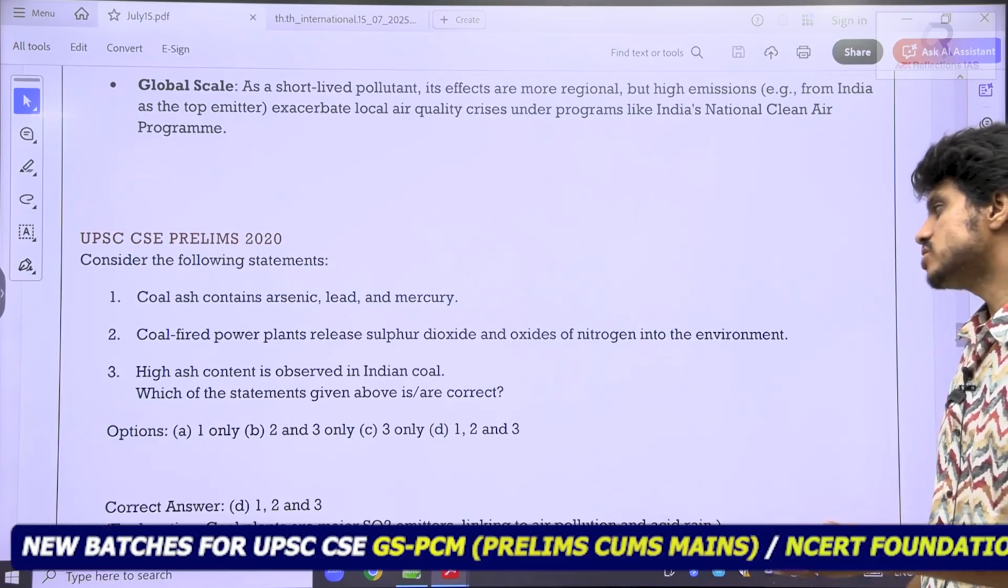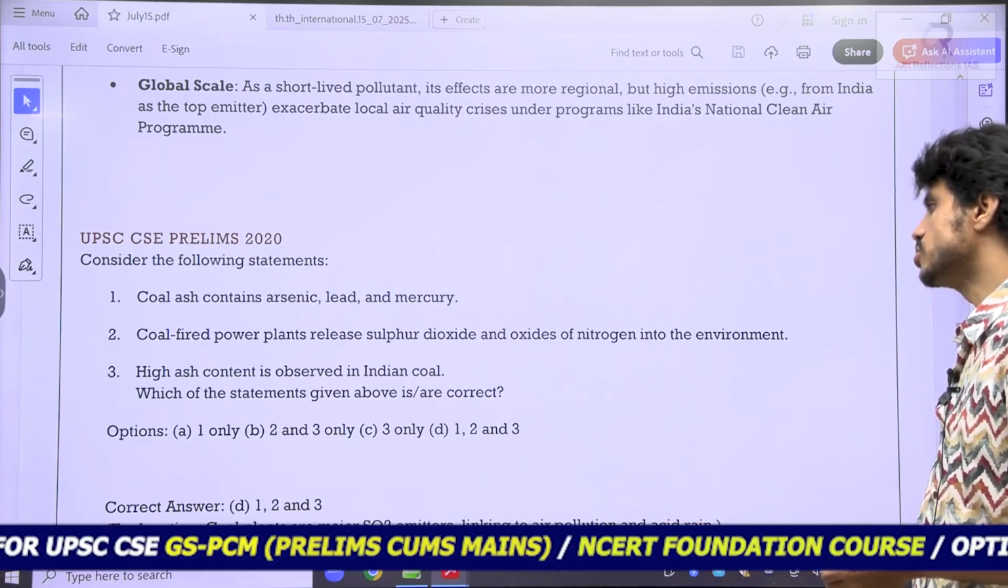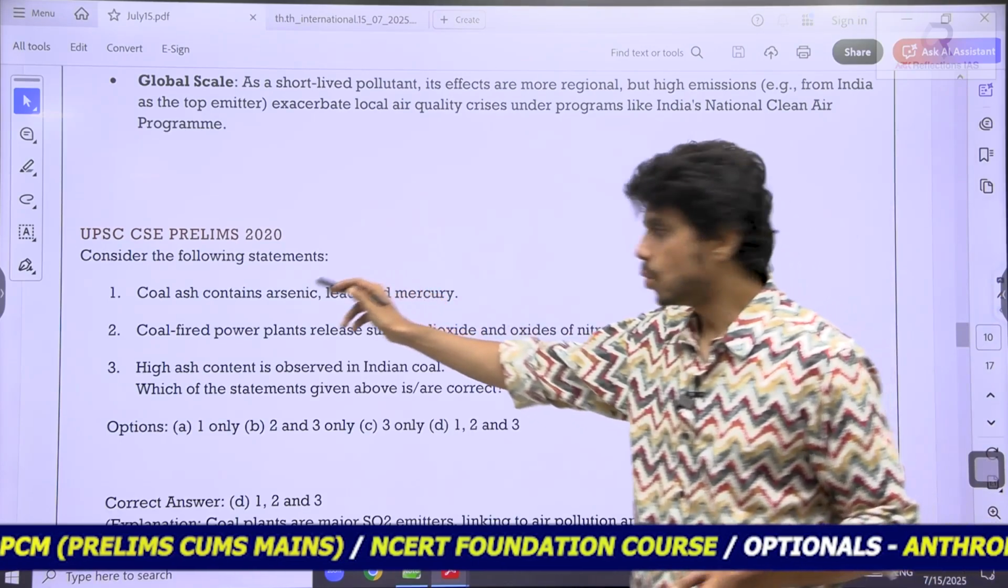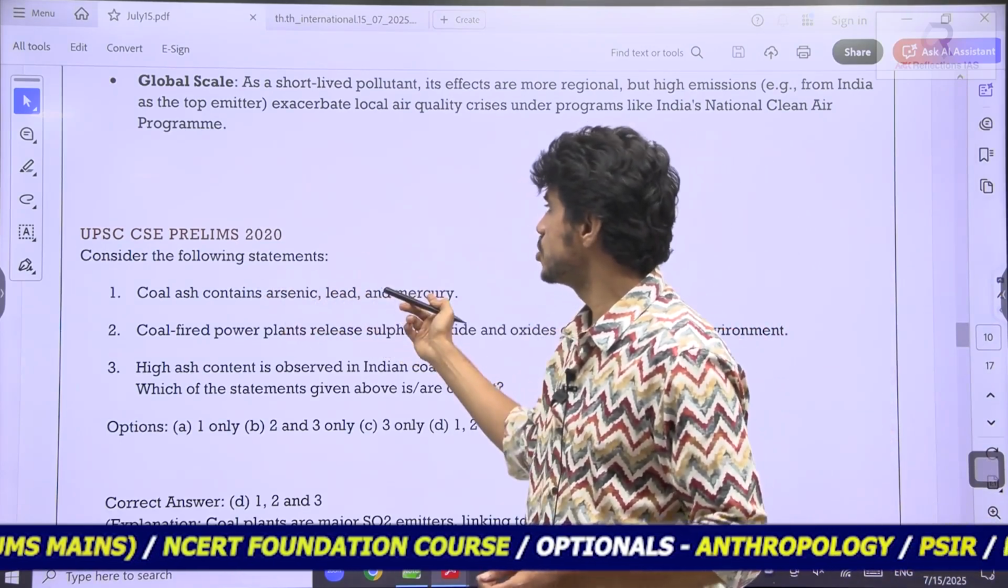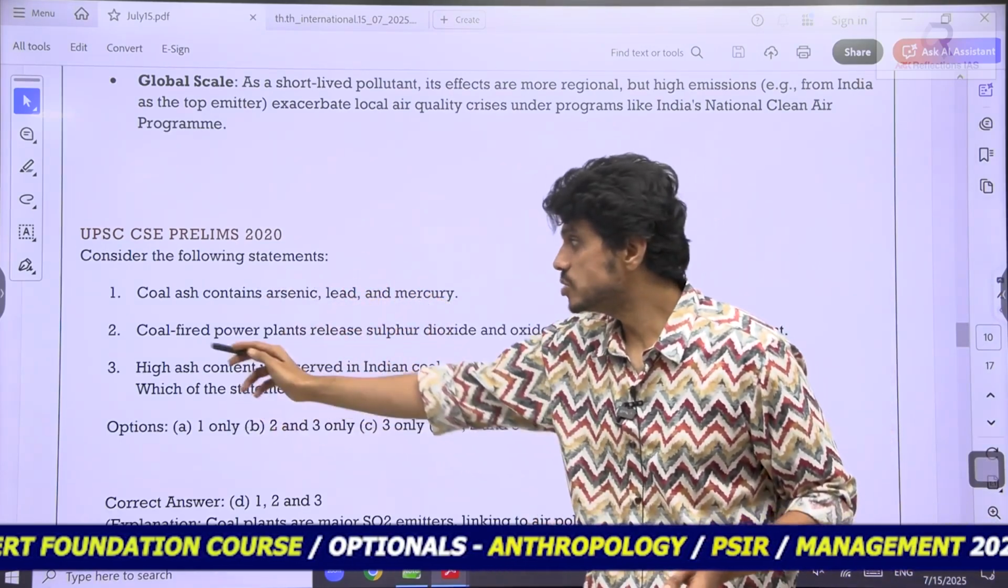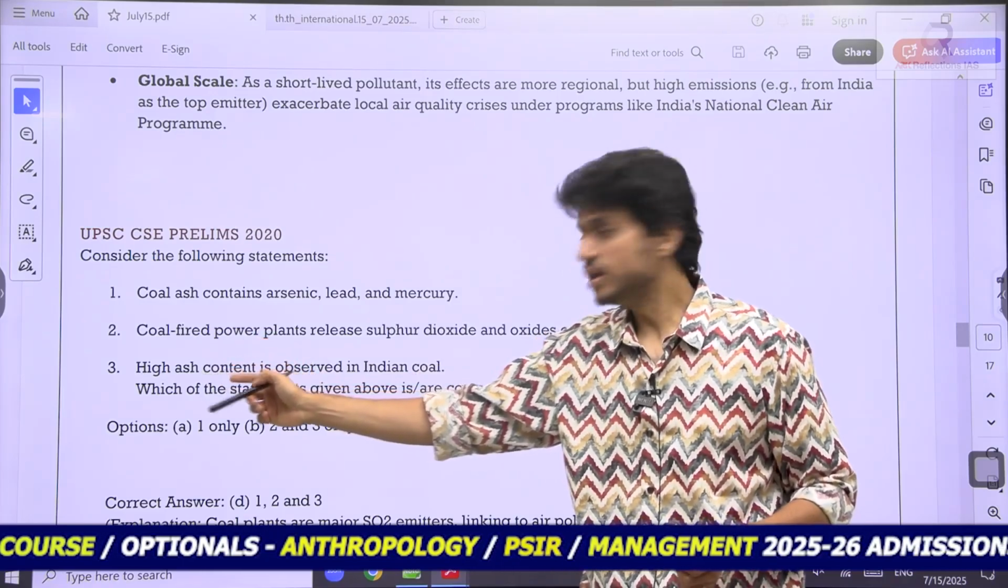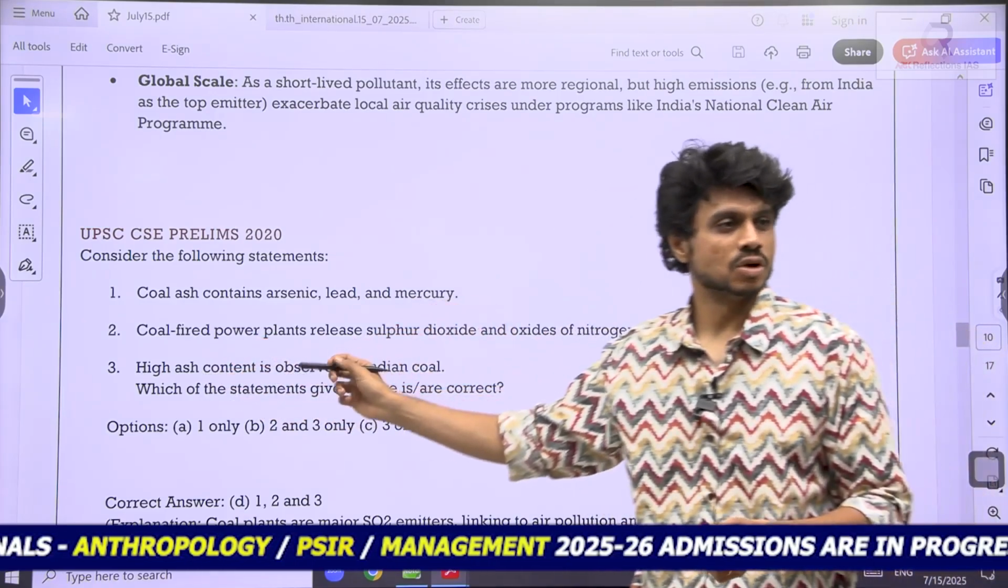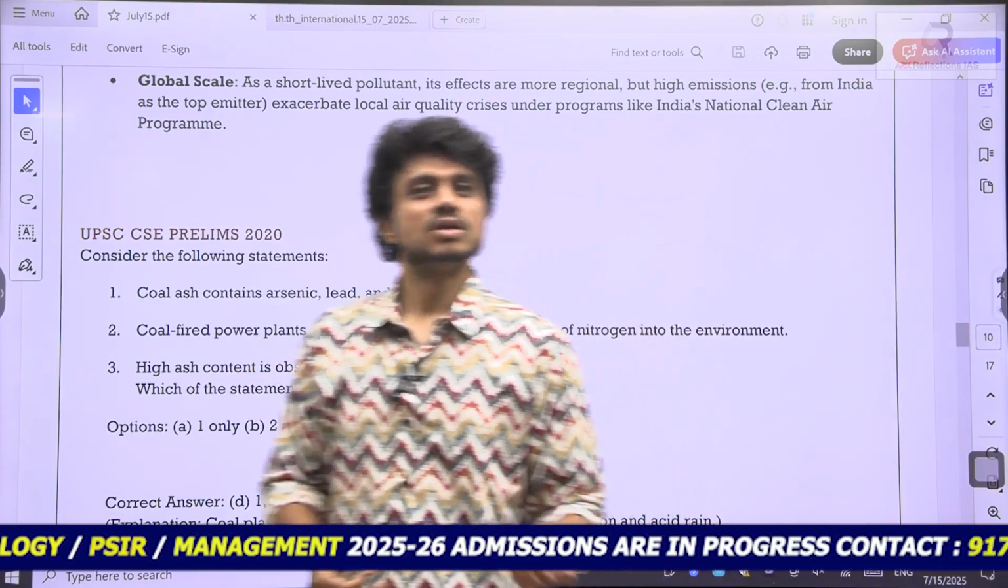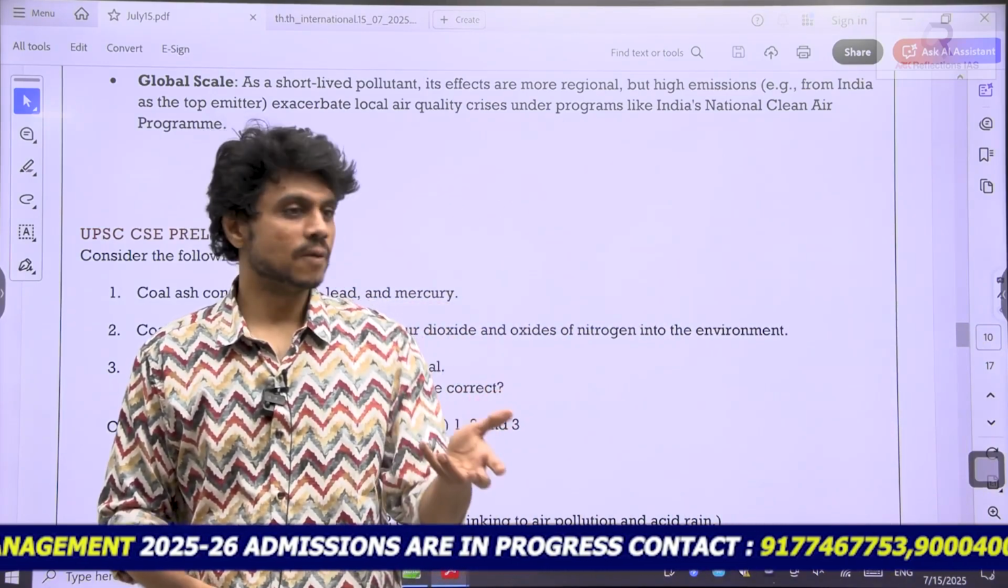So coal plants are major SO2 emitters. You can see here that coal ash contains the highest amount of mercury and lead as well. And you will also realize the ash content, high ash content, is observed in Indian coal. Generally, Indian coal is not that qualitative coal.